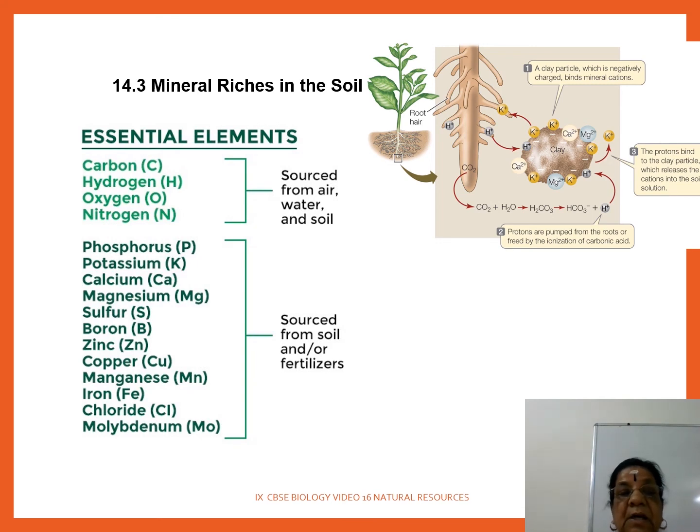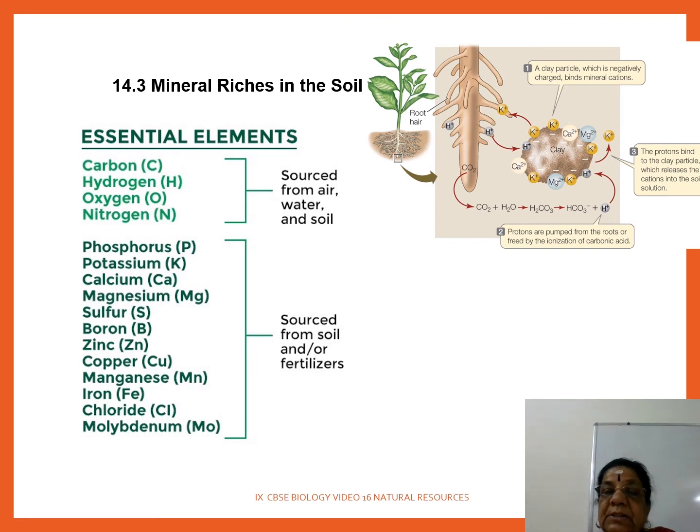Whereas phosphorus, potassium, calcium, magnesium, sulfur, boron, zinc, copper, manganese, iron, chloride, molybdenum. These are all micronutrients. And they are also taken from soil or some fertilizers, manure and fertilizers, படிக்கிறோம்ல, அதில இருந்தும் இதெல்லாம் கிடைக்கும். The letters given in the bracket are the chemical symbols. I hope you know this, right?